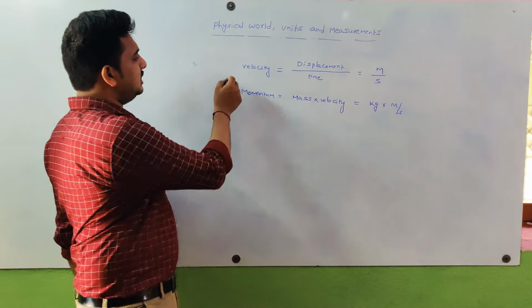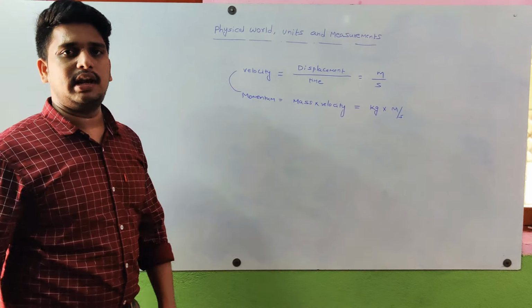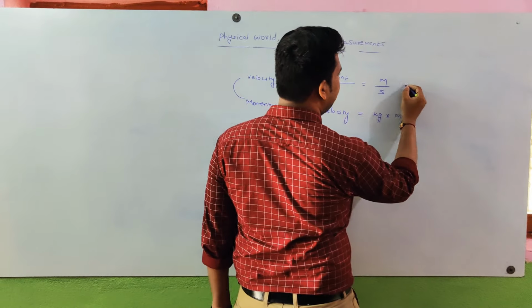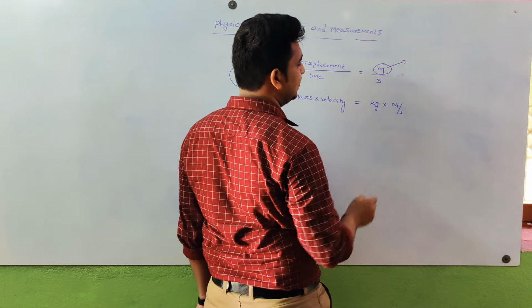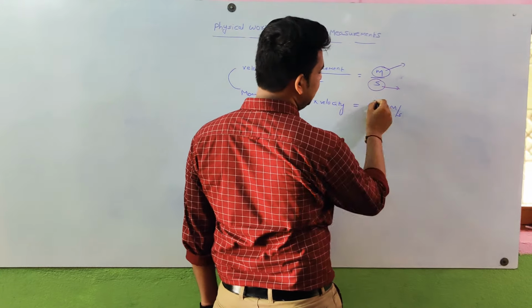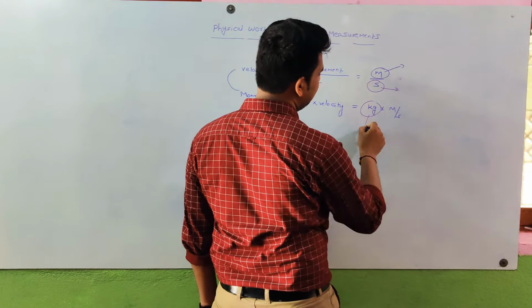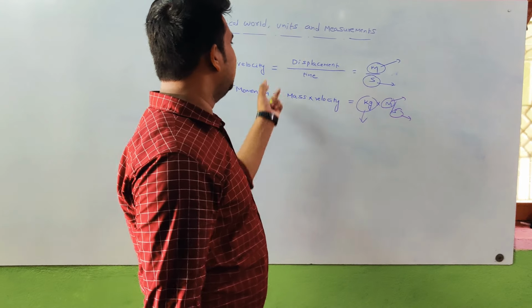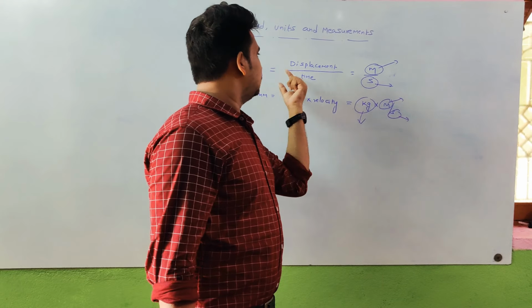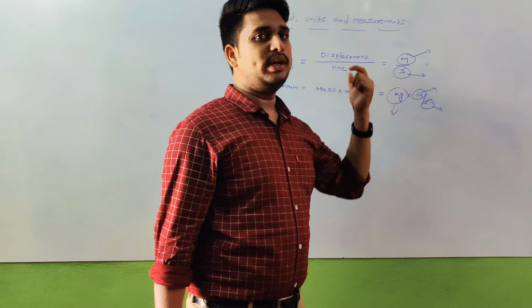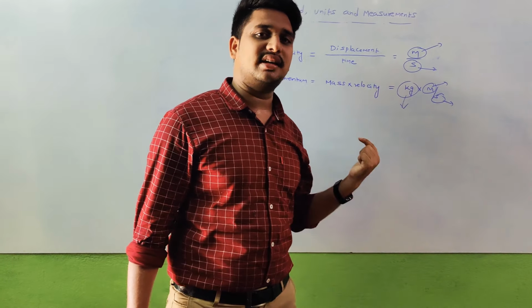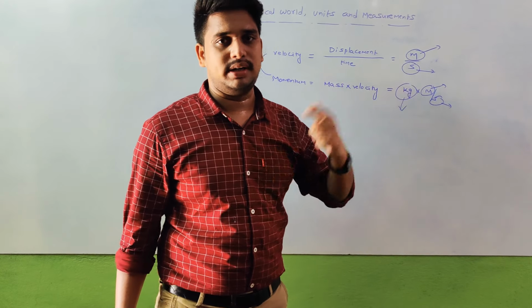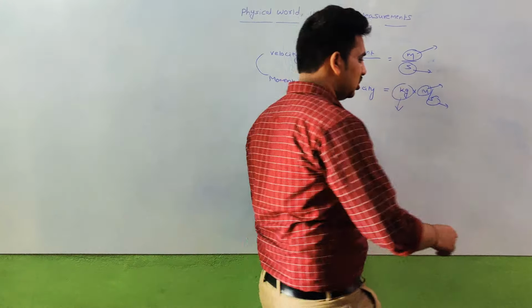So velocity and momentum are both derived physical quantities, because meter is a fundamental unit, second is a fundamental unit, kg is a fundamental unit. These should all be obtained from fundamental units. That's why these units are called derived units, and these physical quantities are called derived physical quantities. Next topic.